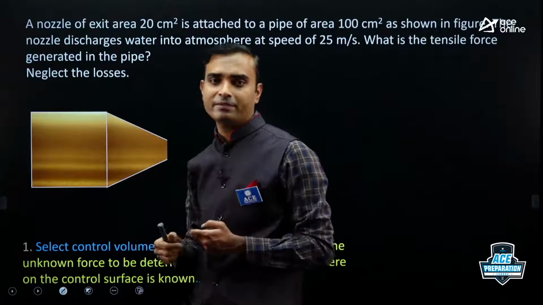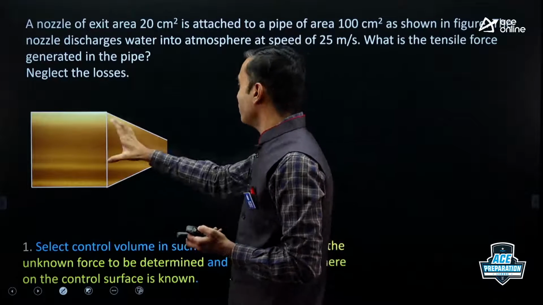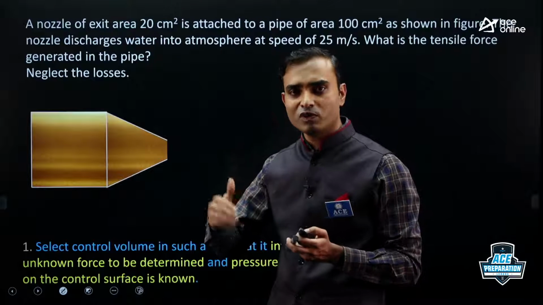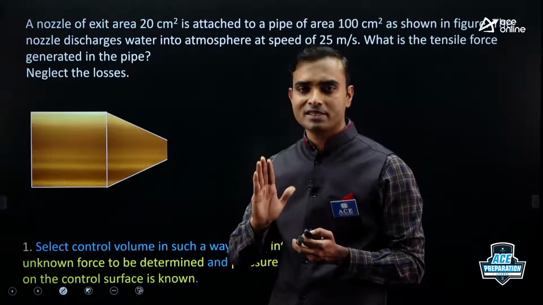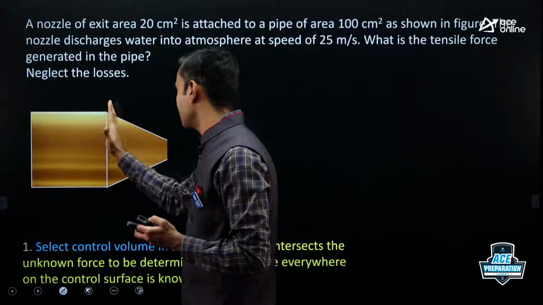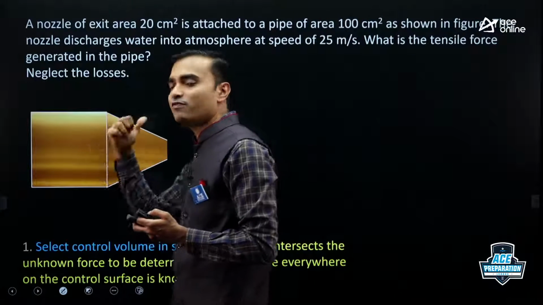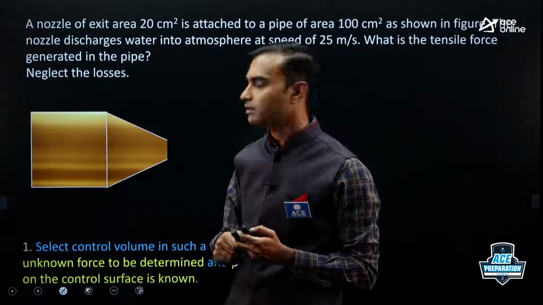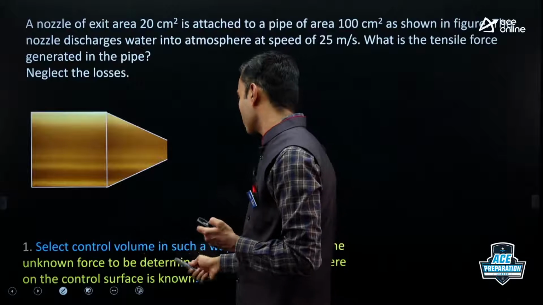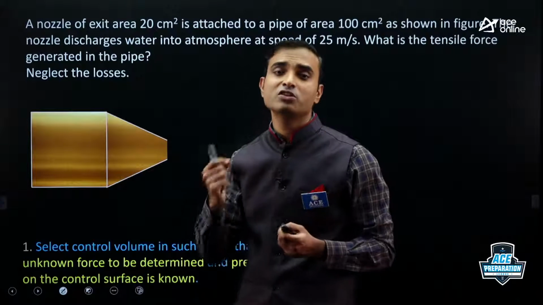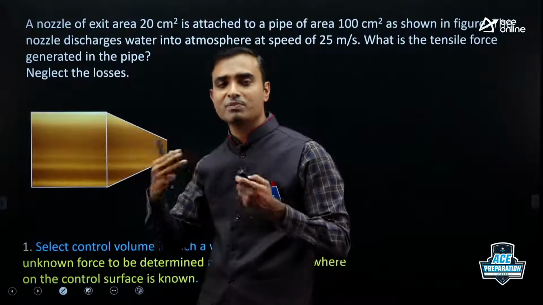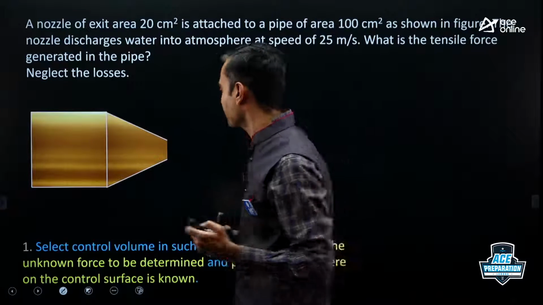Now what is the logic behind that? Later on we are going to draw the free body diagram of this control volume. So whatever force we want to determine, that should be present in the free body diagram. If you are not intersecting the control surface with this pipe, then that force will not come into the picture. So the control surface should intersect the unknown force to be determined. In other words, the unknown force must be present in the free body diagram, right?